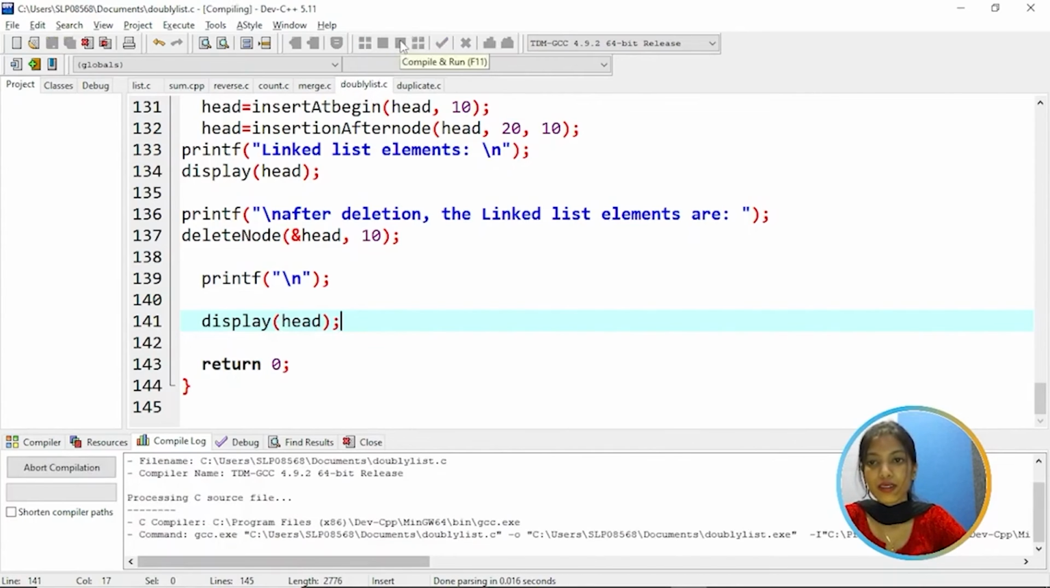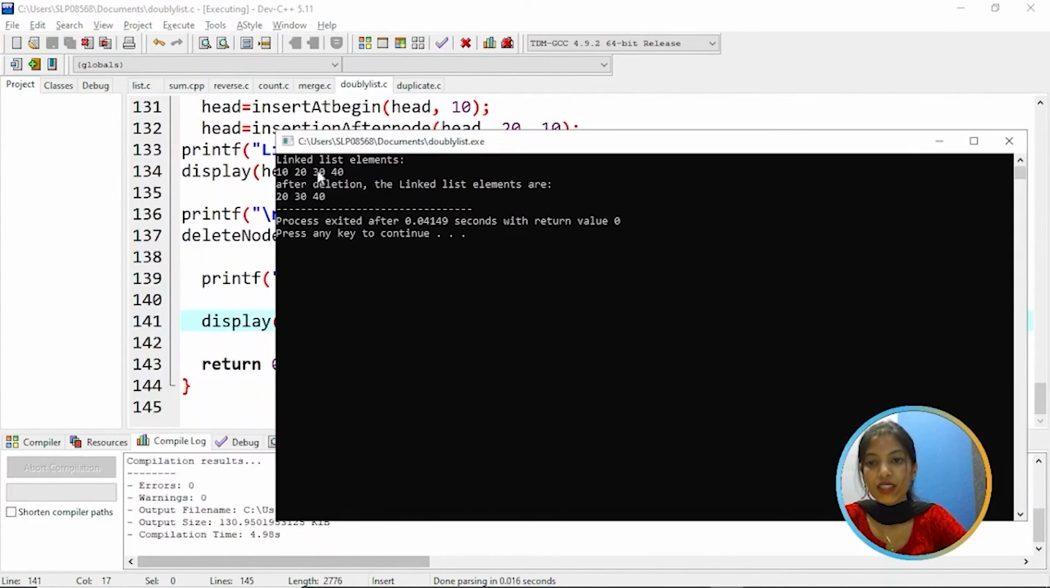So let's execute it. As you can see, the linked list elements were 10, 20, 30, and 40. After deletion, the linked list elements are 20, 30, and 40. That means we have deleted 10 successfully.